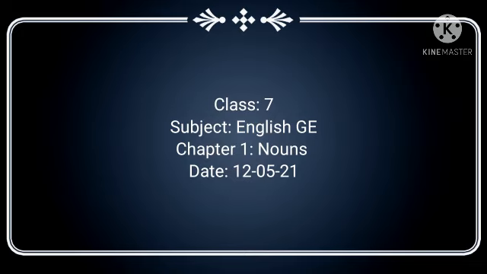We indicate the quantity of uncountable nouns in two ways, since we cannot add 1, 2, 3, 4 like that. So number one way is what? With units of measurement such as liter and kilo.